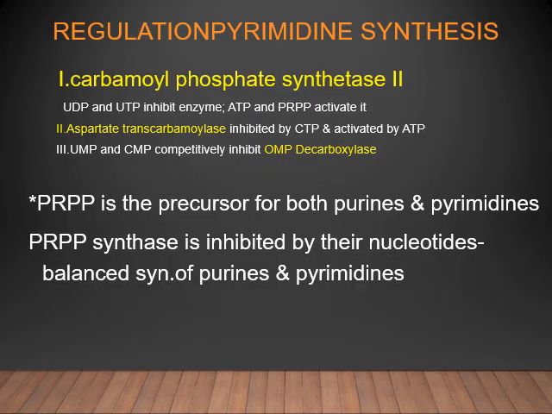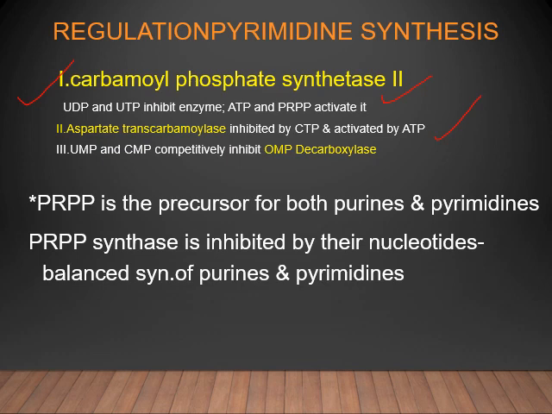Now regarding the regulation of pyrimidine synthesis. It is mainly done with 3 enzymes: CPS2, aspartate transcarbamylase, and OMP decarboxylase. The first enzyme, carbamyl phosphate synthetase 2, is activated by ATP and PRPP and inhibited by UDP and UTP. Aspartate transcarbamylase is inhibited by CTP and activated by ATP. UMP and CMP competitively inhibit OMP decarboxylase.